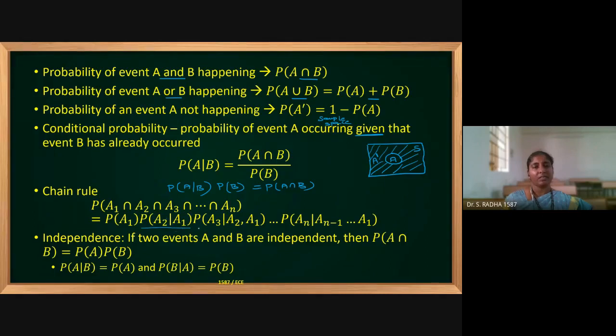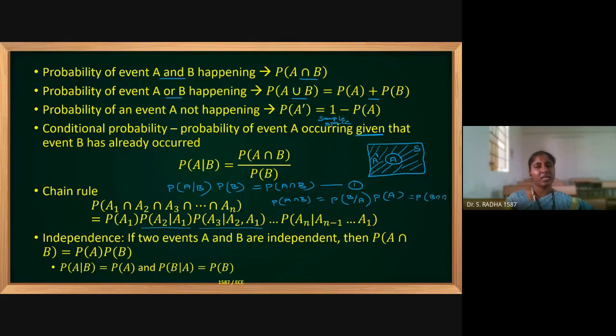The third one says, what is the probability of A3 provided A1, A2 is already known? Okay, that is the meaning. And similarly, in this case, if I take this as equation 1, the same equation 1 can also be written in another fashion. We can also take it as probability of B by A into probability of A. And this is nothing but probability of B intersection A.